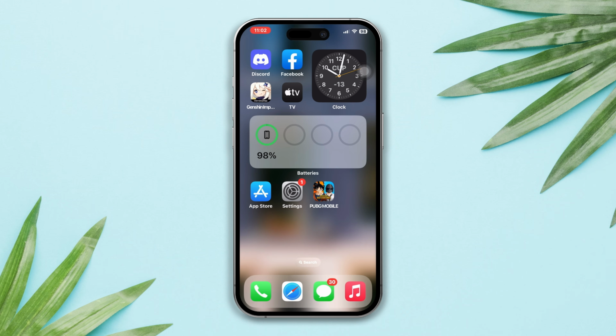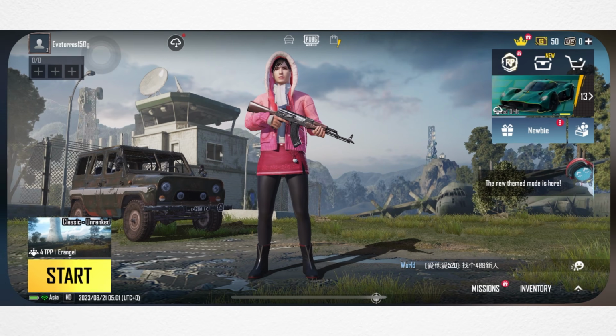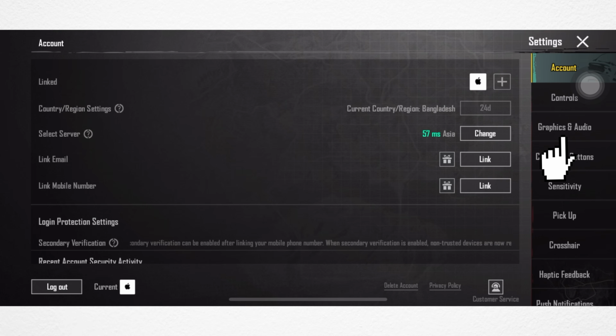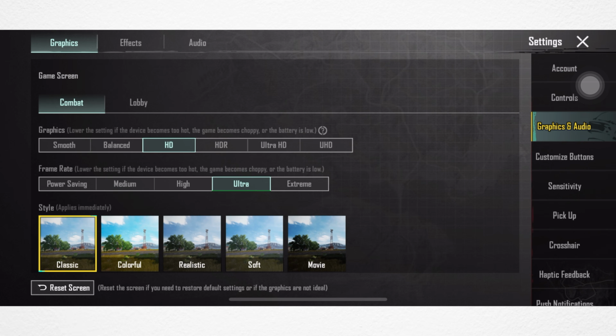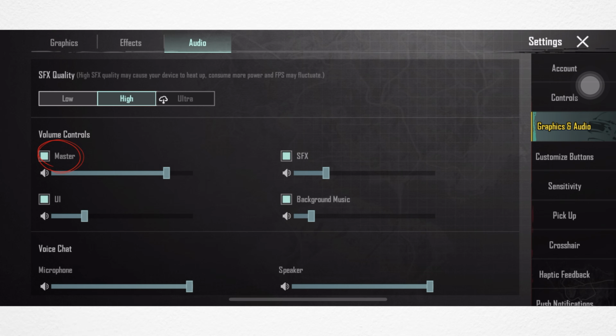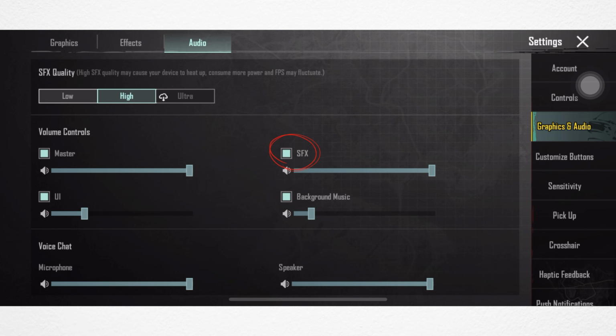Solution 1. Check game sound settings. Open the PUBG Mobile app, tap on the arrow icon at the bottom right corner, tap settings, tap graphics and audio. Now tap on the audio tab. From the audio controls, make sure that all of the options are at maximum position, including master volume, SFX, UI, and background music. Then check your problem.